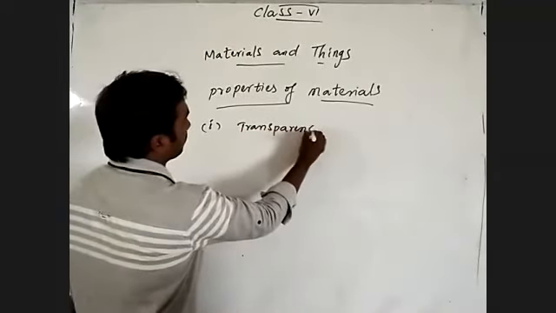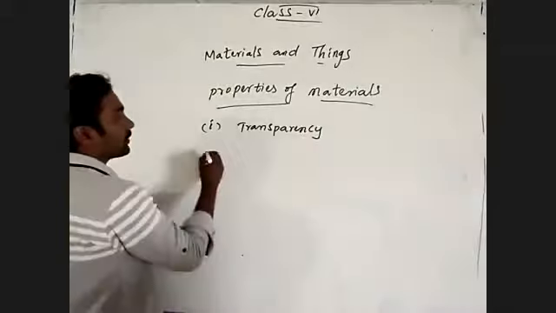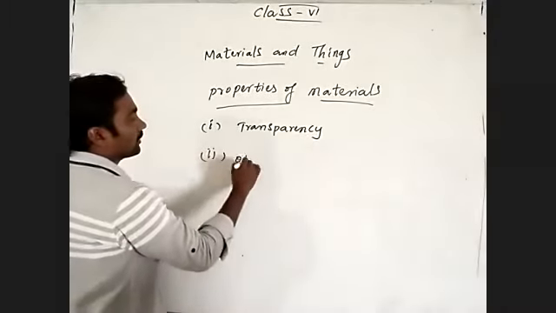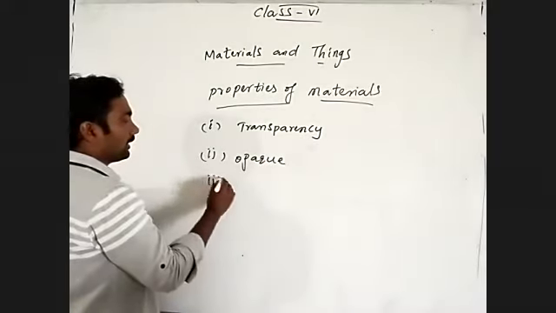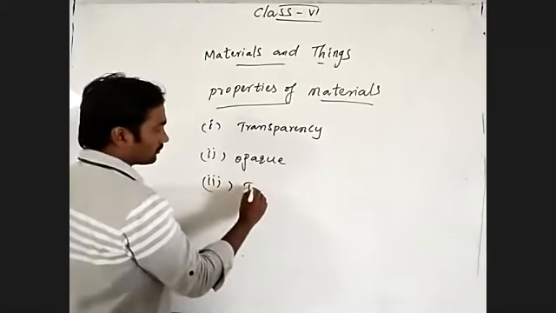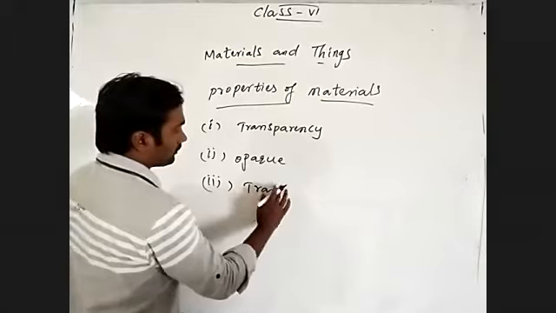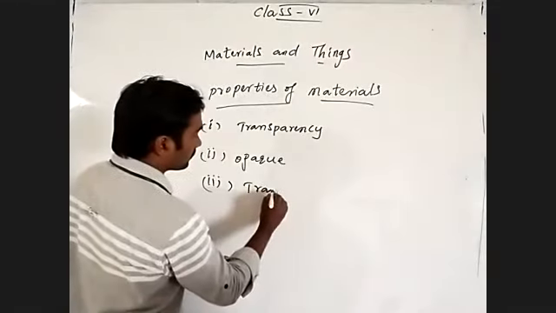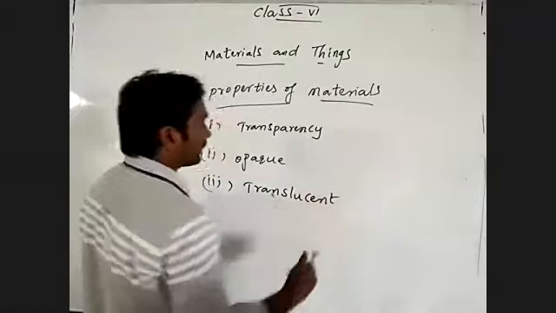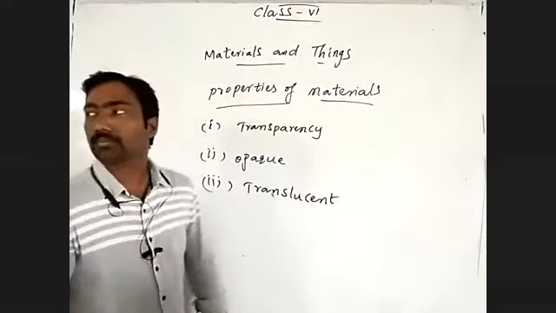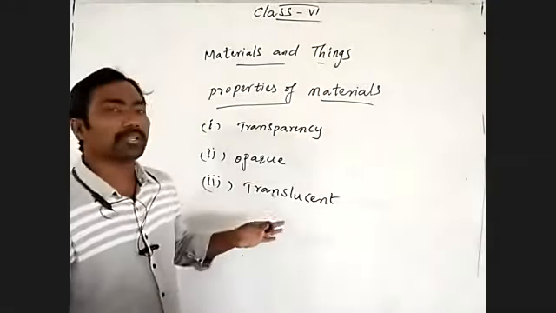One is transparency, second is opaque, and third is translucent. These are the three properties we discussed.